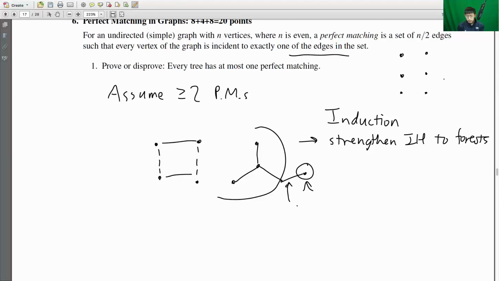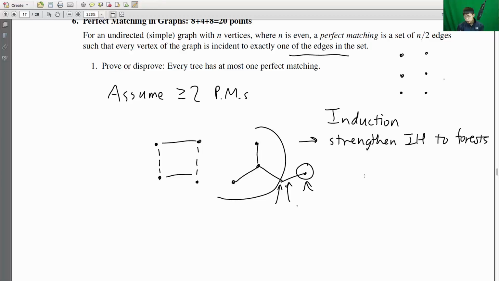And that means that a perfect matching on the rest of the tree must have this vertex, the parent of the leaf, connected to the rest of the tree by exactly one edge in the perfect matching. But that means that this parent node would actually be incident to two edges in the perfect matching if we add back this edge. So all of this is saying that removing one leaf does not work here. We actually have to remove both the leaf and its parent. The problem with doing that is that if you remove the leaf node and its parent, then the tree could end up being disconnected. So the argument is a bit subtle.